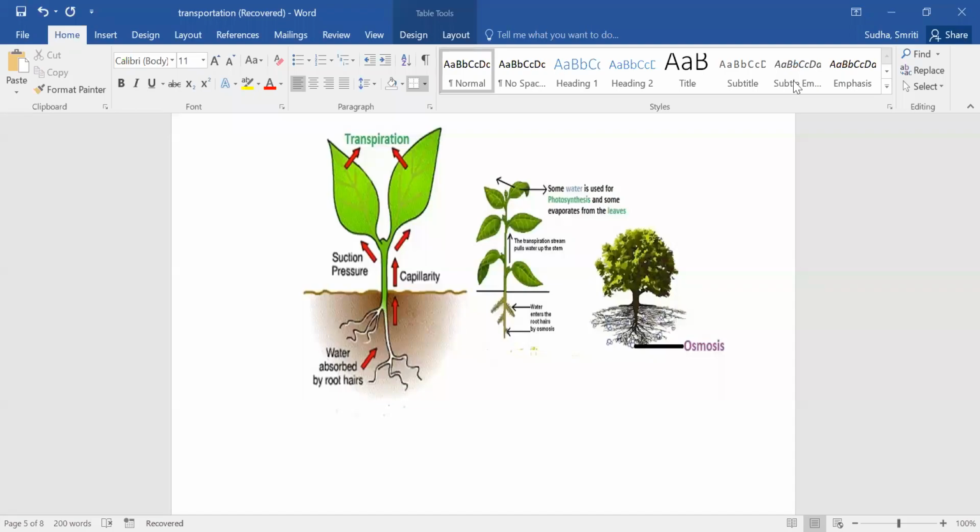Okay. So we were talking about transpiration. So what is transpiration? It is a removal.